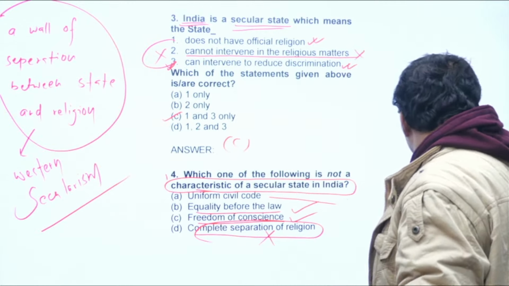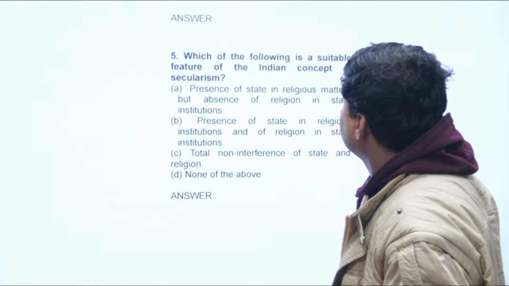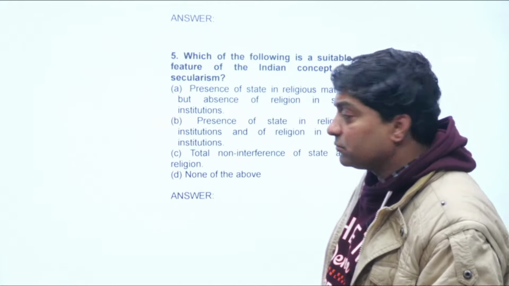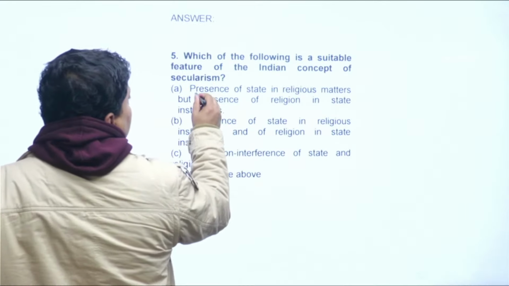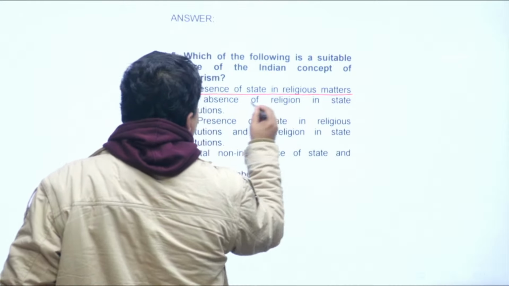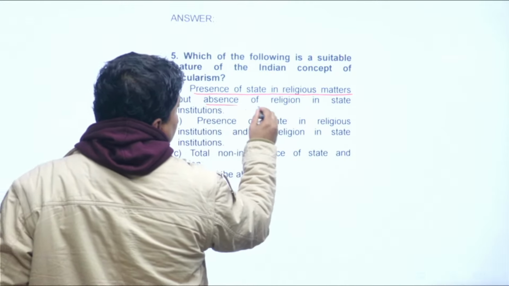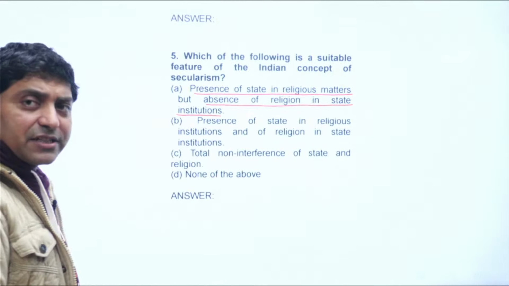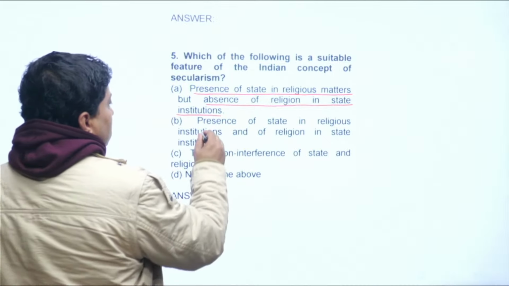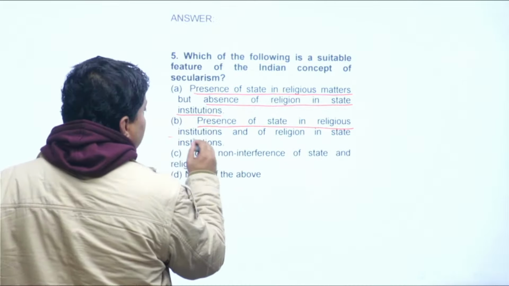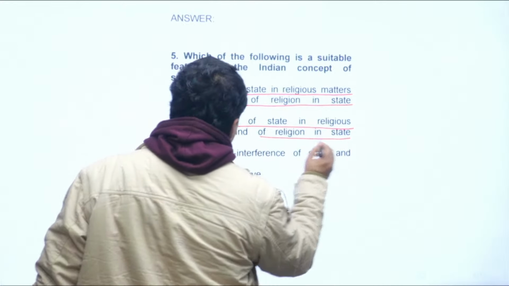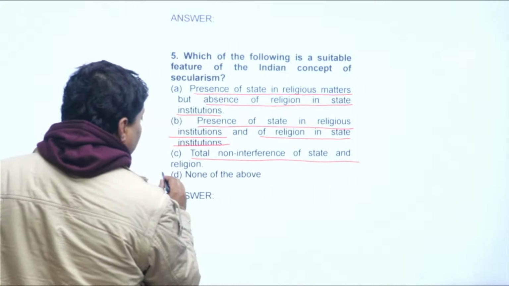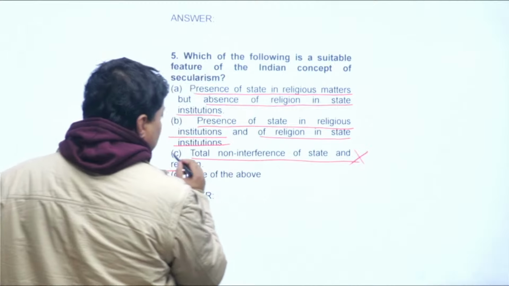Now, let me move to the next question. Which one of the following is a suitable feature of the Indian concept of secularism? Look at the question. The presence of the state in religious matters, absence of religion in state institutions. A little analytical question this is. The presence of the state in religious institutions and of religion in state institutions. Total non-interference of state and religion? No. This cannot be, none of the above.